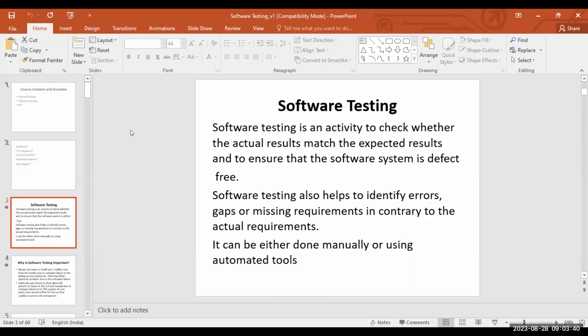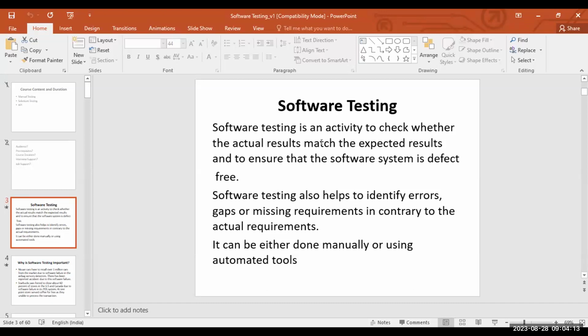Here, when you say actual result, what do you mean by actual result? Actual result is nothing but whatever is documented in our requirement, right? That is the actual result, which is asked by the client. Actual result is nothing but what is expected by the client. And once the code is developed, you will test whether the developer developed as per the requirement asked by the client or not, right?